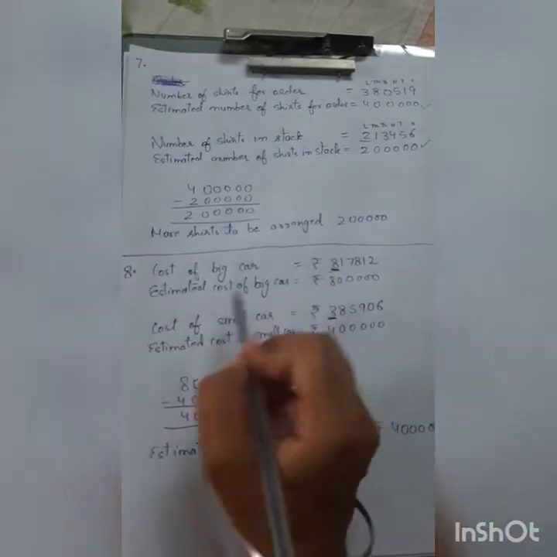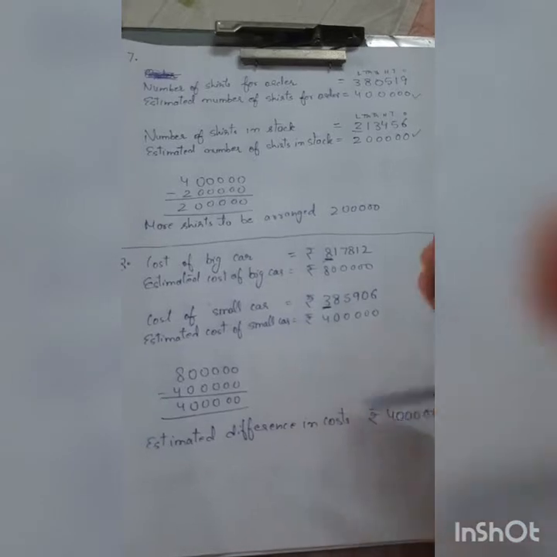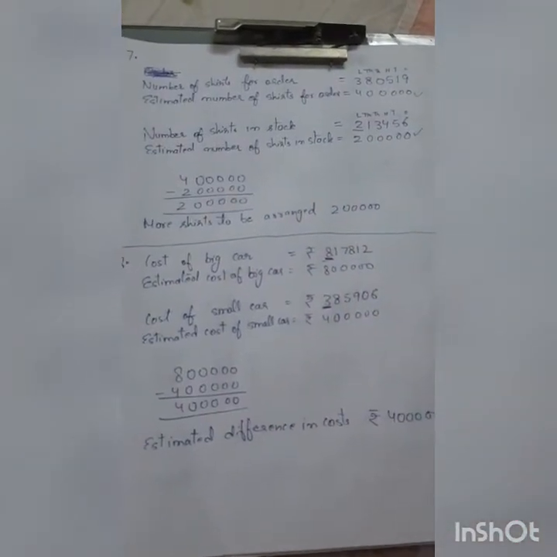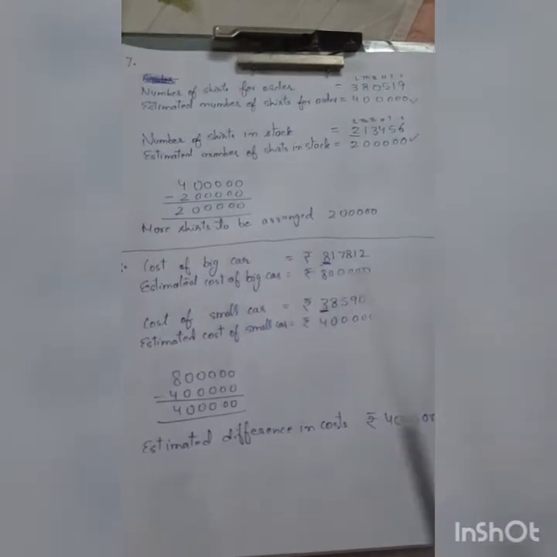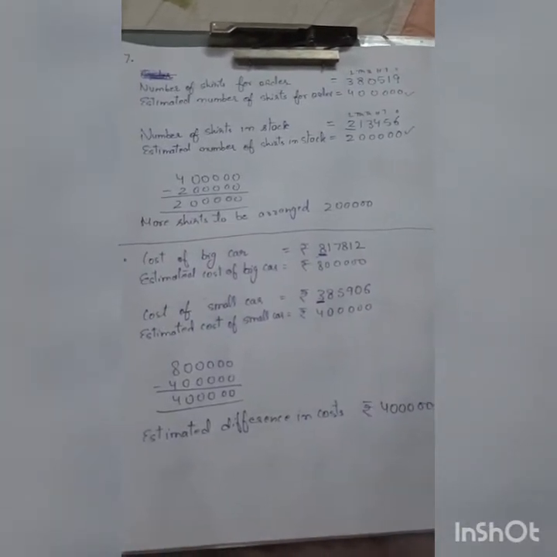So there is a big car, there is a small car. The cost of the big car is this, the cost of the small car is this. They are saying find the difference in their cost, but they are not saying just find the difference. They are saying estimate the difference. एस्टिमेट के लिए जब हमें डिफरेंस निकालना है तो पहले हम दोनों वैल्यूज़ को राउंड ऑफ करेंगे, फिर सबट्रैक्ट करेंगे.